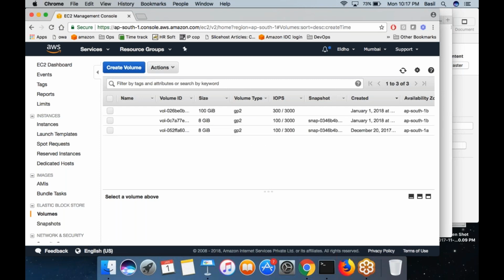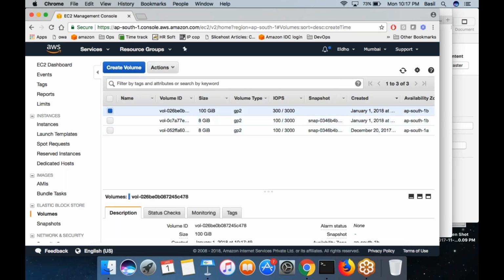Volume did not show up till now. Yeah, a 100 GB volume is what I have created. Don't do that, actually they will charge you. Right, up to 30 GB you can create. I already have 8 GB. I have 8 GB here, so 16 plus 100, 116.